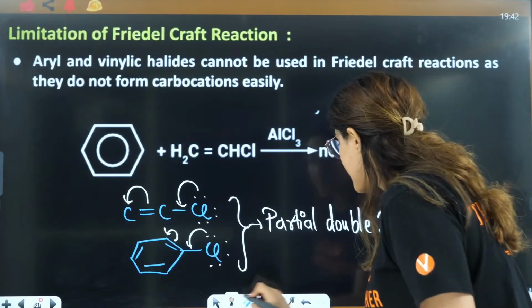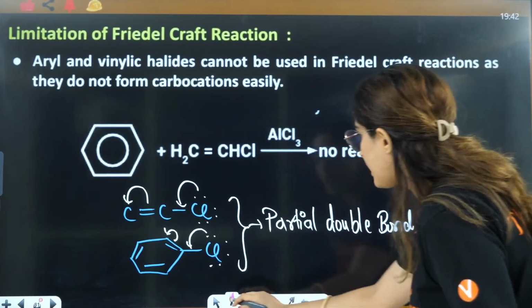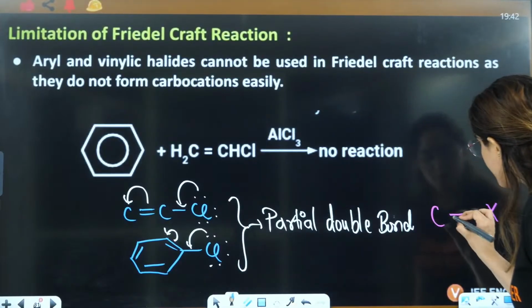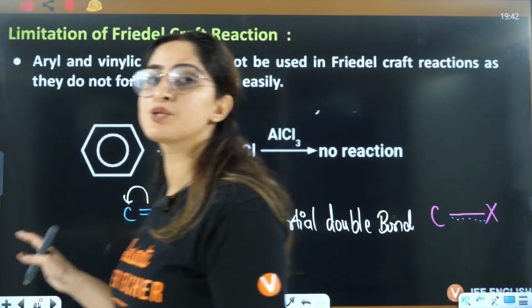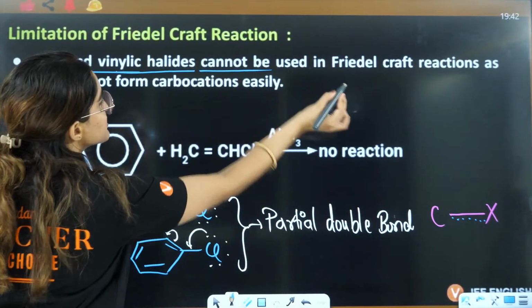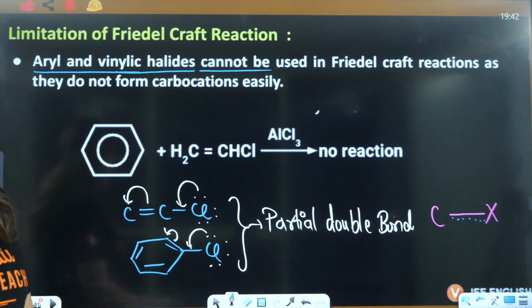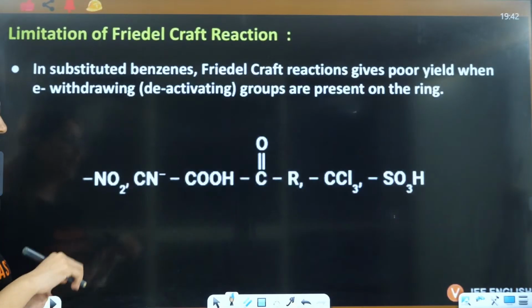That means in C-X, what you will have here? You will have a partial double bond here. That is why it's very difficult to break this bond. That is why aryl or vinylic halides cannot be used in Friedel-Crafts reactions. It's a very, very important point, right?